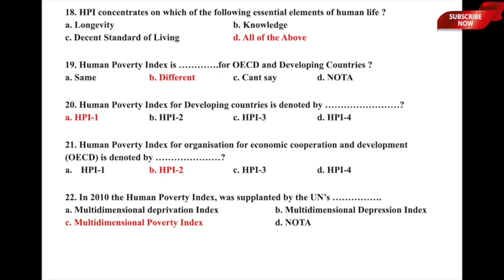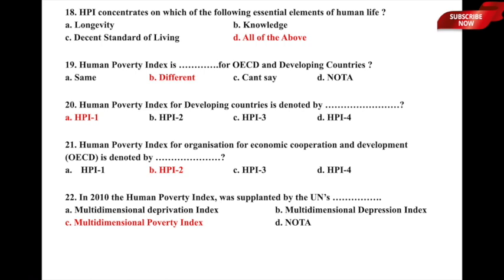Human Poverty Index for developing countries is denoted by dash, and the underlying options are A, HPI 1, B, HPI 2, C, HPI 3, and D, HPI 4. The correct answer here is option A, HPI 1. So it is different, we have seen, for OECD and developing countries, and when we look at developing countries, it is HPI 1, which is for the developing countries. Let us now move to the next one.